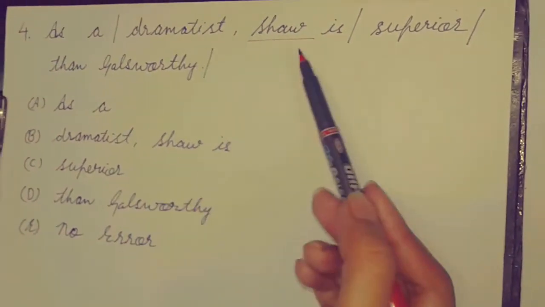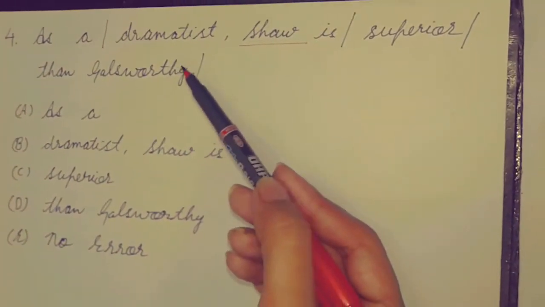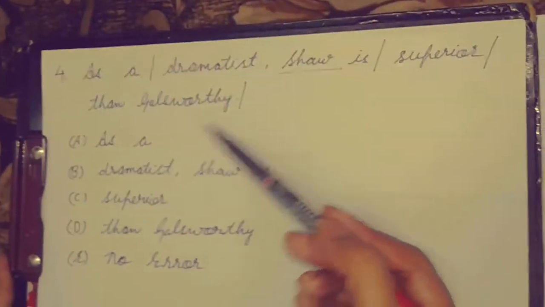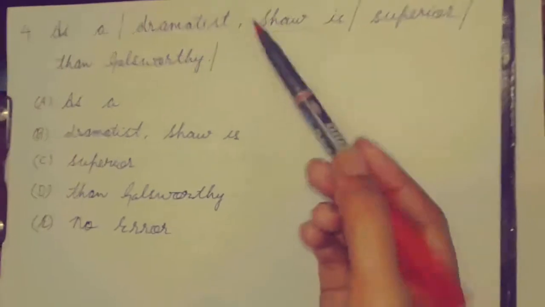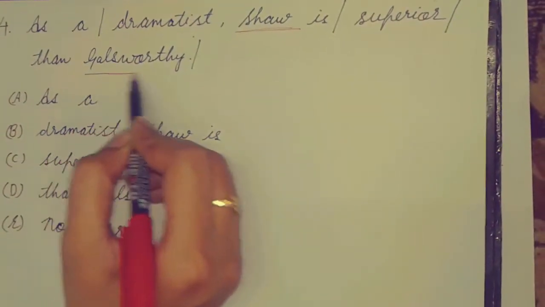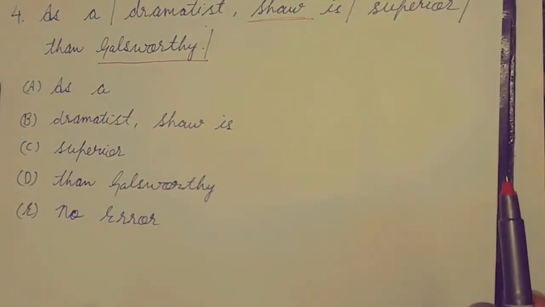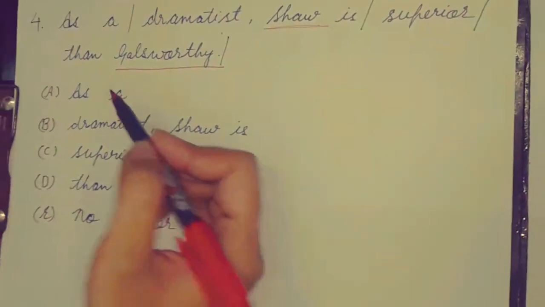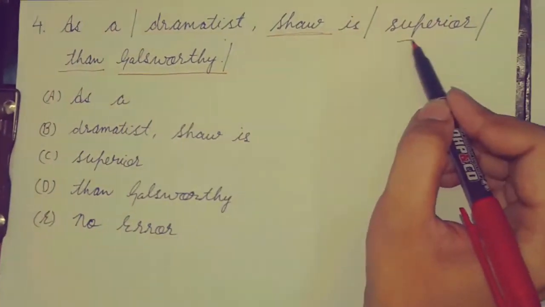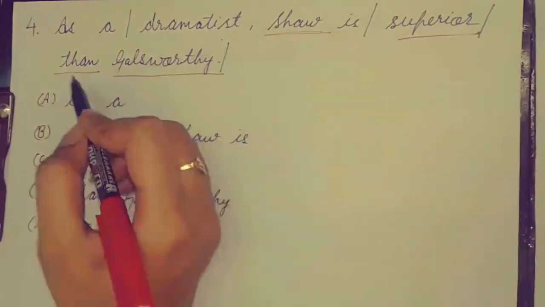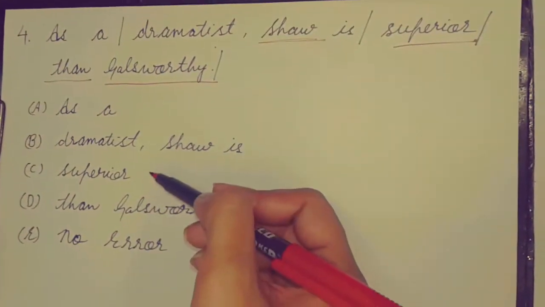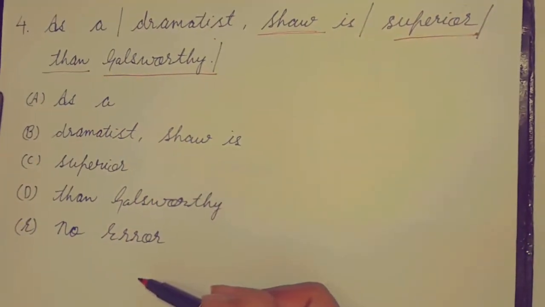As a dramatist, Shaw is superior than Galsworthy. एक dramatist के तौर पर Shaw Galsworthy से superior है, इनसे बेहतर है. Yes, we are comparing 2 persons. First is Shaw, who is a dramatist, and other person is Galsworthy. Yes, we are comparing, and if we see only comparison, then we can say that than is okay. But if we are using superior, then than is wrong. We have 5 options as a dramatist choice: superior, than, Galsworthy, and no error.